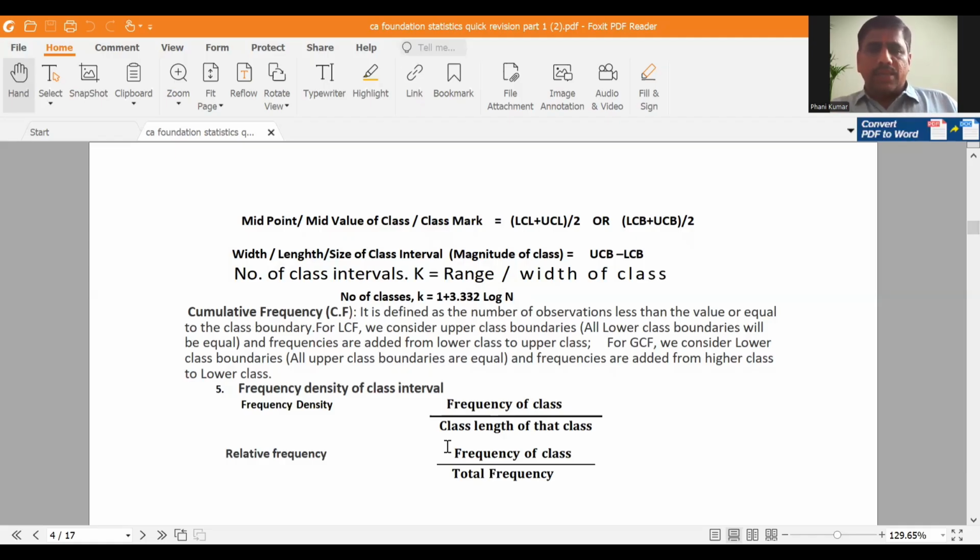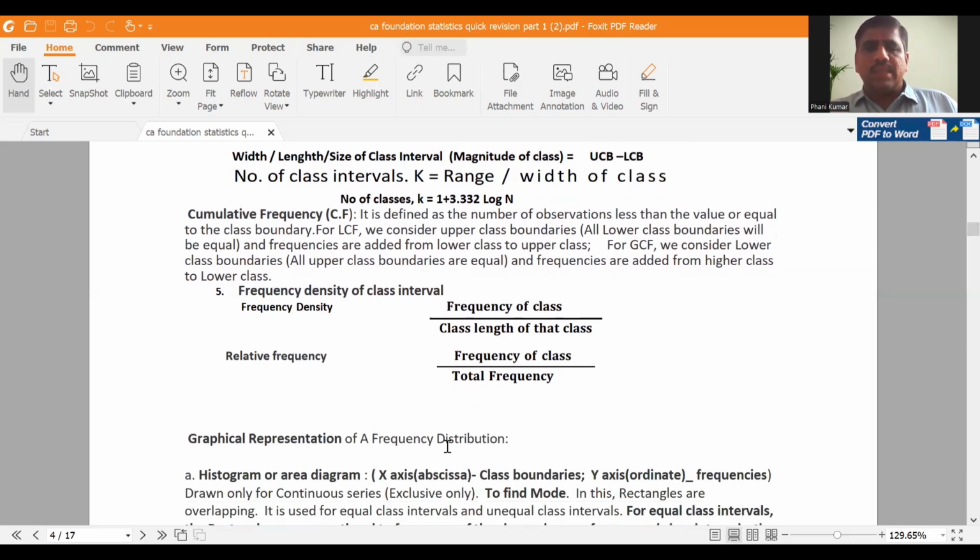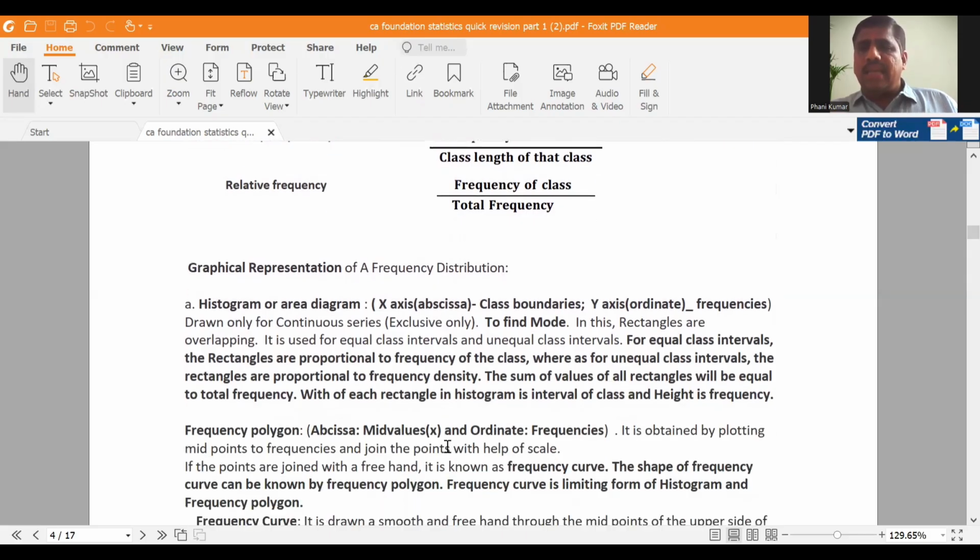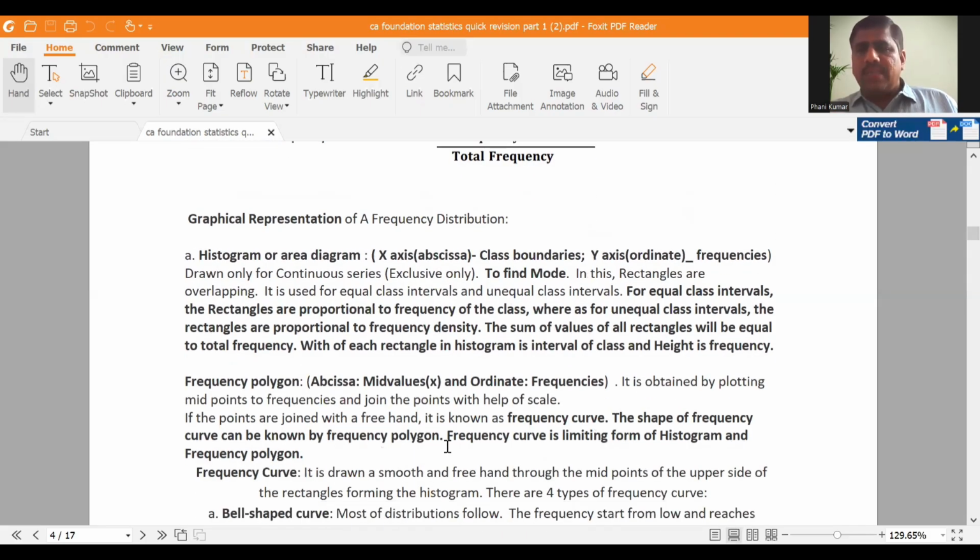Okay. Next, the frequency density formula is frequency by class length of the class, and relative frequency means frequency by total frequency. This is about frequencies. Now I will go with the frequency diagrams. So frequency diagrams are also considered as graphs. The first one is histogram or area diagram.